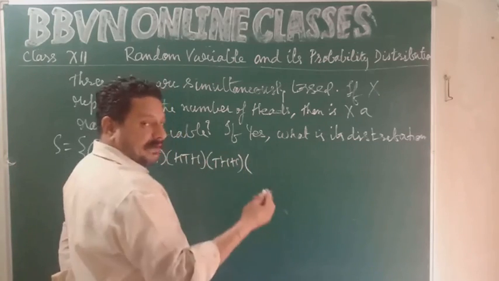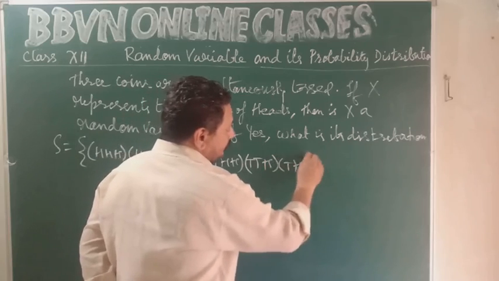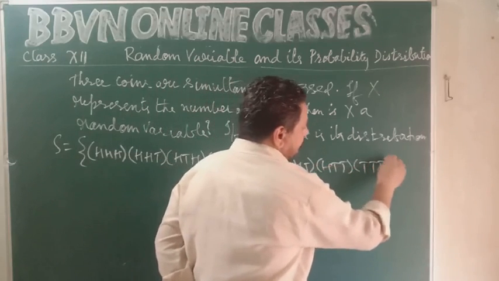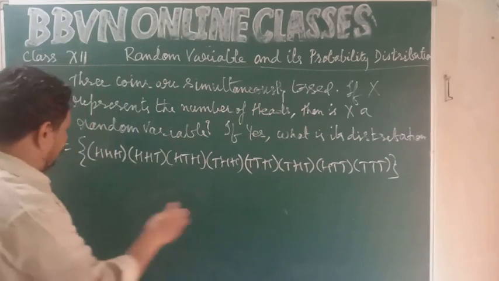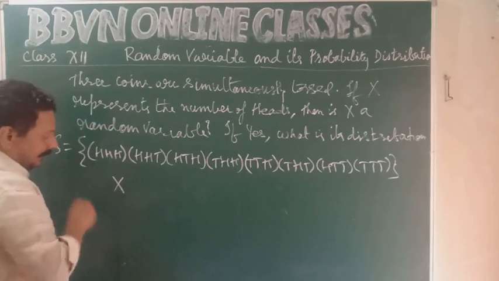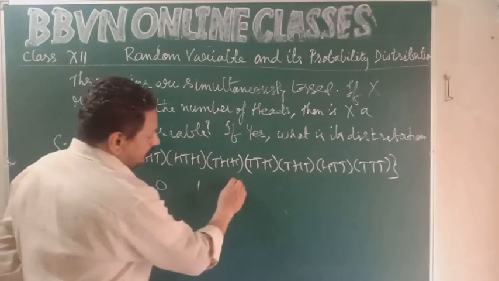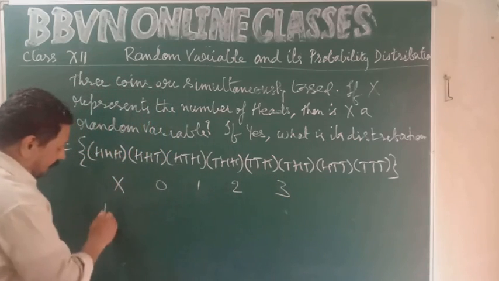Now 2 tails and 1 head. All 3 tails. So there are 8 sample points. Now X represents the random variable. So you can have 0 heads, 1 head, 2 heads and 3 heads.